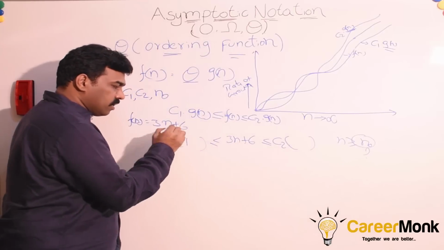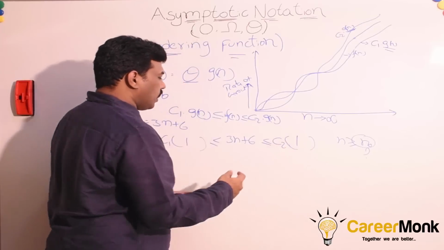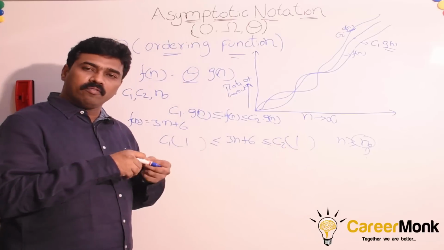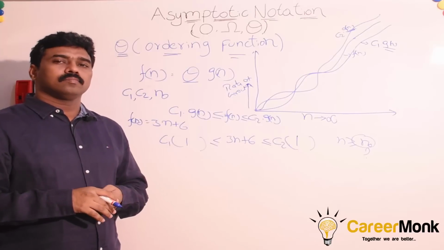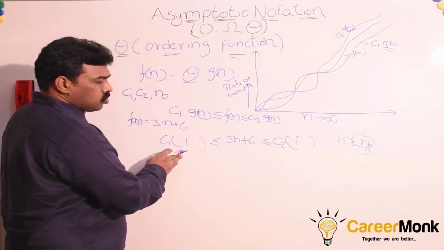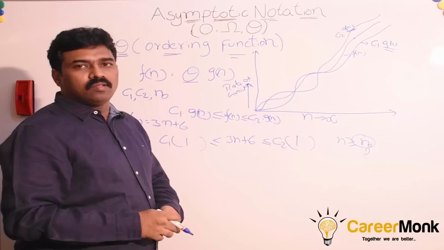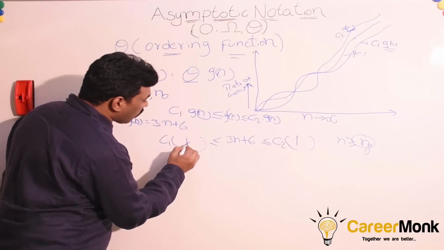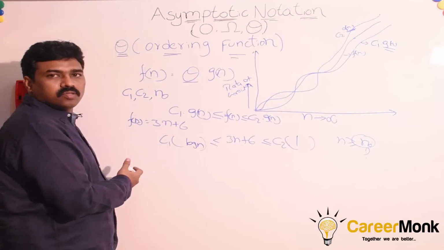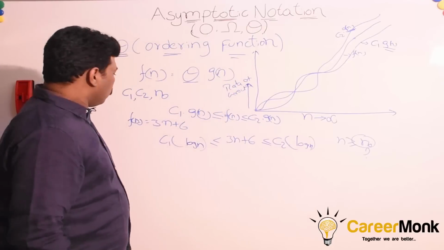If you put 1 here, so g of n is equal to 1, can we get this expression satisfied for every value of n at larger values? This is not satisfied at larger values of n. If you put log n, that is also not satisfied because n is greater than log n.